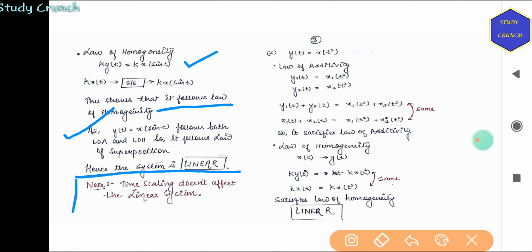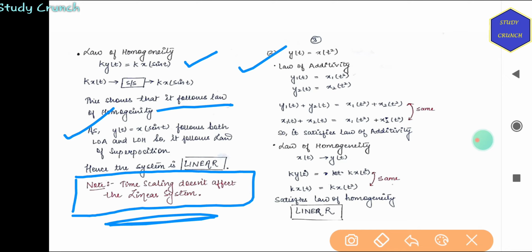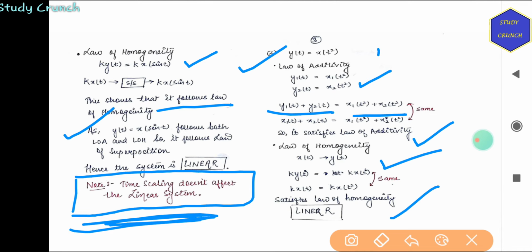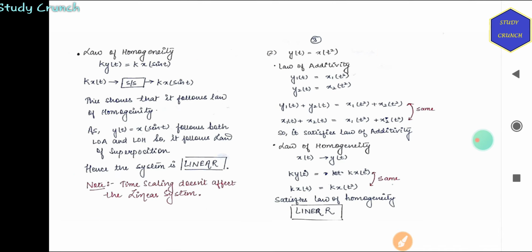Now, the first property is that time scaling doesn't affect the linearity of a system. If we have any time scaling on the signal, it will still be a linear system. Next, y(t) is equal to x(t square). Again, putting the values and adding x1(t), x2(t), it will satisfy the law of additivity. For the law of homogeneity, it will also satisfy. So this is a linear system. This property holds: time scaling doesn't affect the linearity of a system.